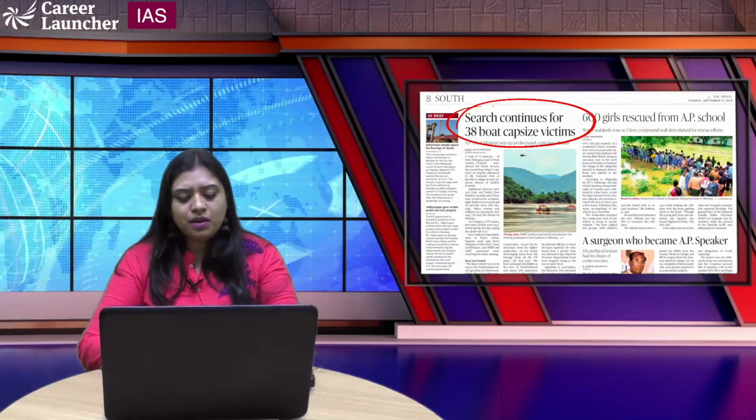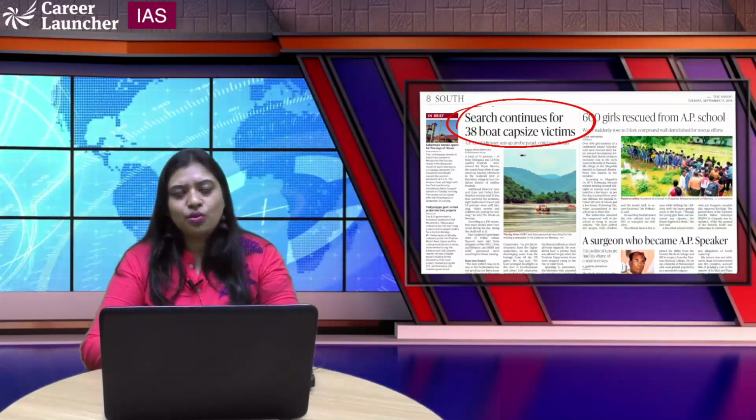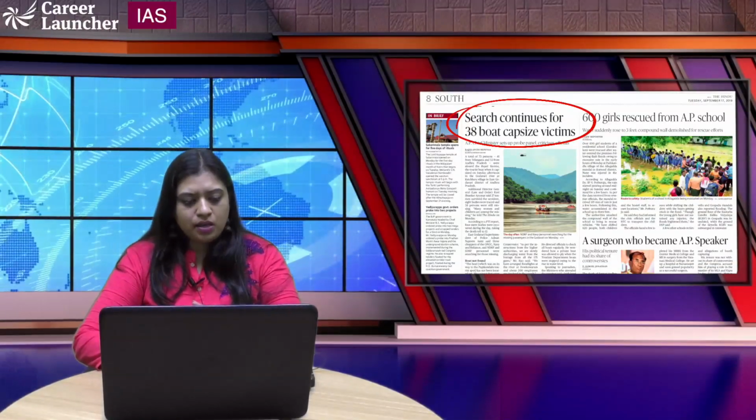You can go through this article, and there is some mention of barrages. So you should know about that. You should know about some dams if they are mentioned, and you should know the area where this accident happened. This is on the banks of the Godavari river, which flows through Andhra Pradesh and goes to the Bay of Bengal. So you should know the location, and you should know the tributaries of the Godavari. Then you can move on to the next articles.